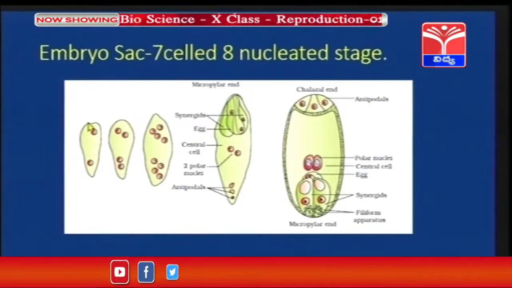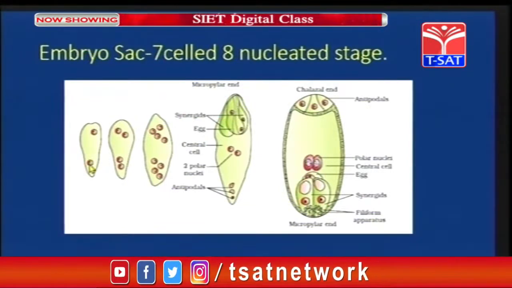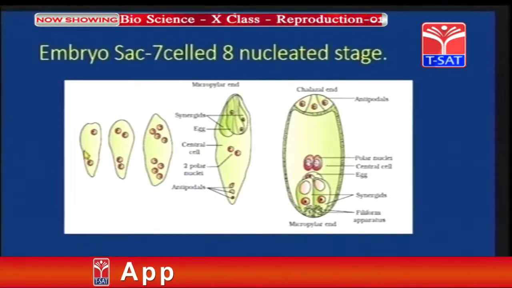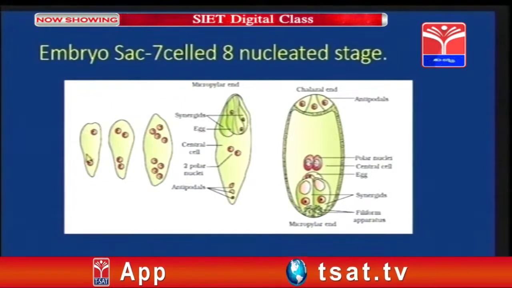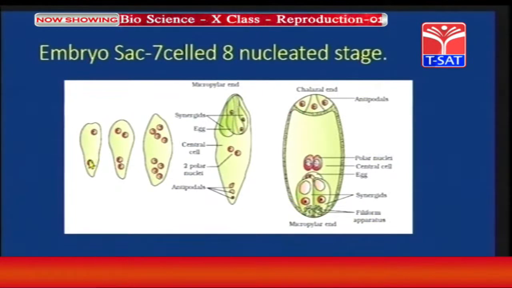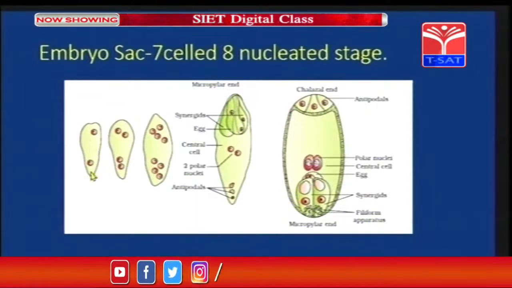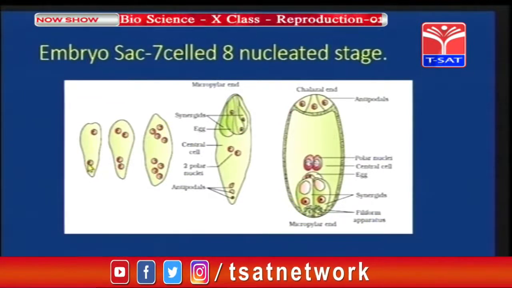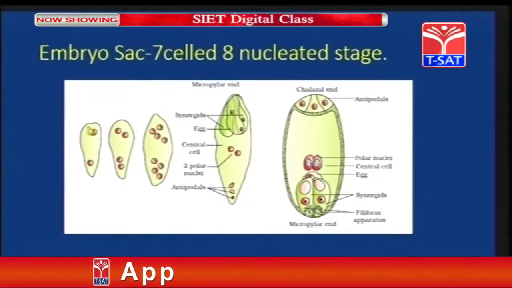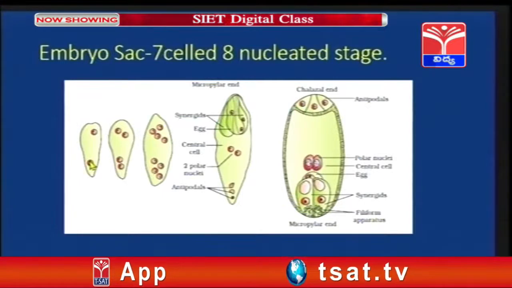Now, this is the structure of a cell in which 2 nuclei are present. That is the initial stage of the embryo sac. Children, in the initial stage of the embryo sac, 2 nuclei are present, and they are present freely without any cell membrane formation. Now, this cell undergoes mitotic division.